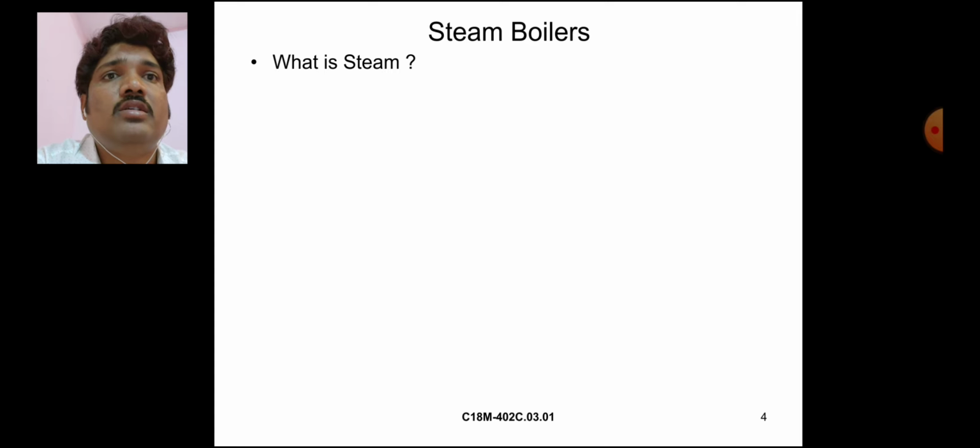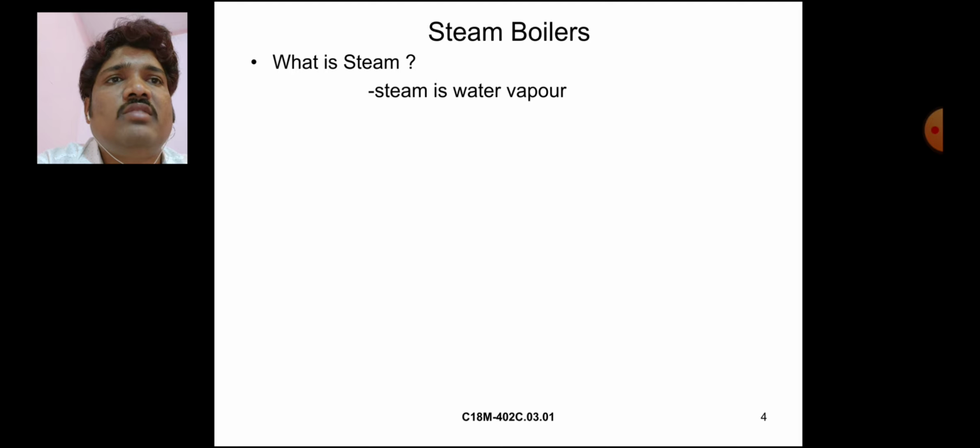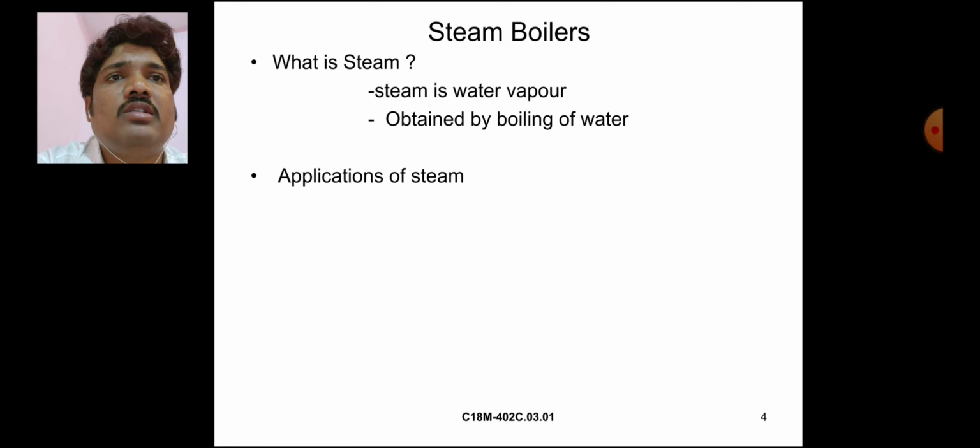Steam boilers. What is steam? Steam is a water vapor obtained by boiling of water. The water is boiling at some temperature, and this water is converted to steam.